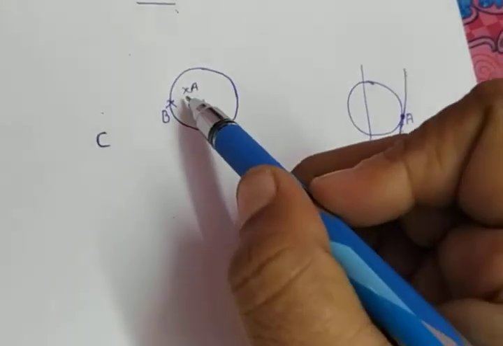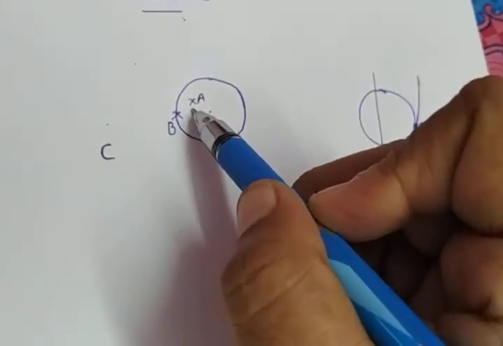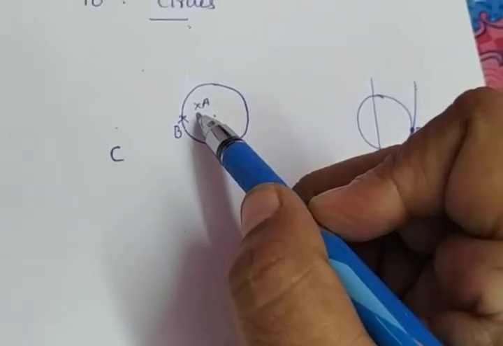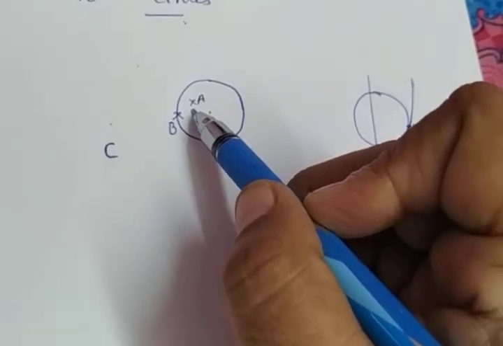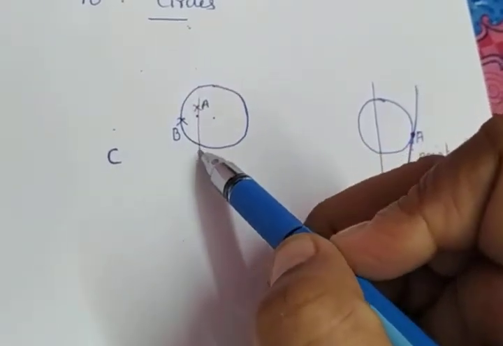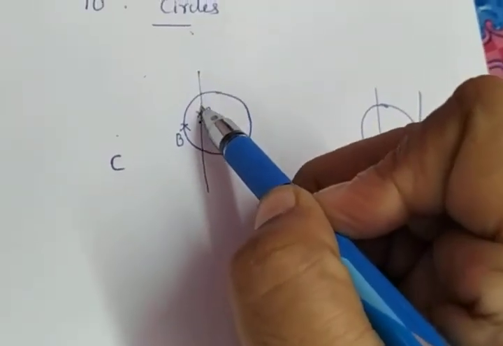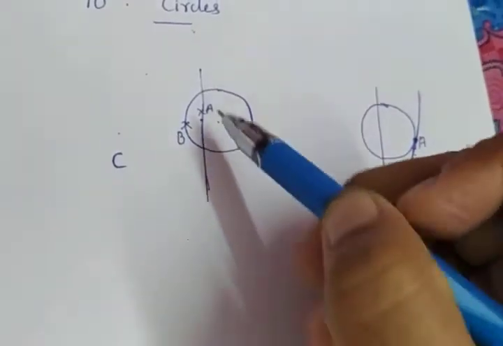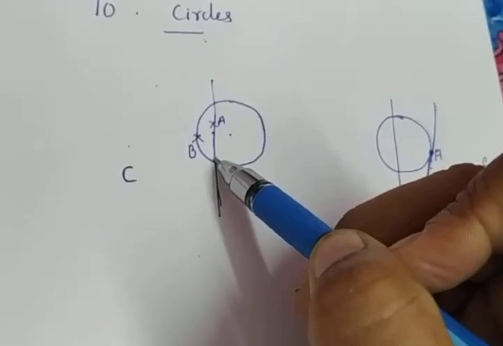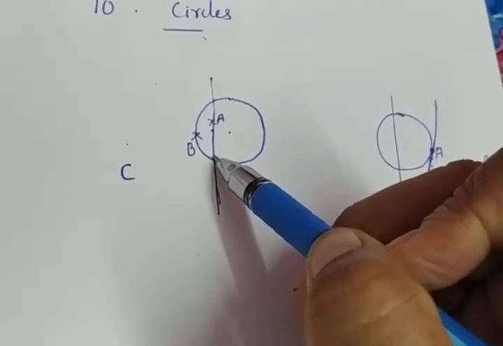If I am taking this point inside the circle, how many tangents can I draw from a point inside the circle? No tangent can be there. Why? Because there are many lines passing through the point A. If I draw one of the lines passing through the point A, it touches the circle at 2 different points. That means it cannot be a tangent. It will be a secant.